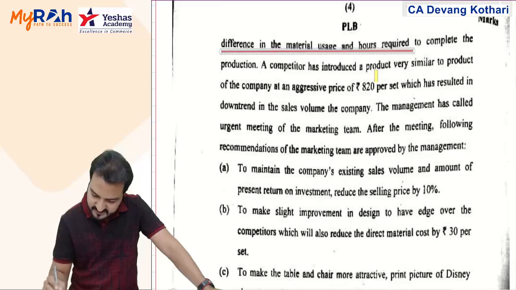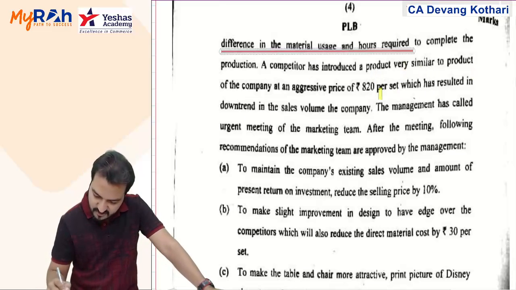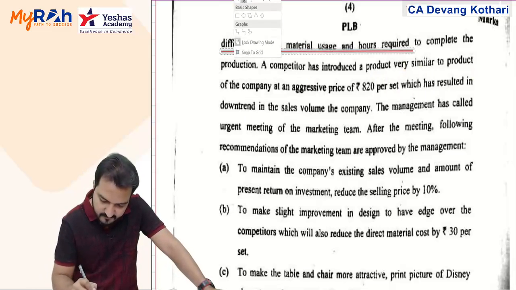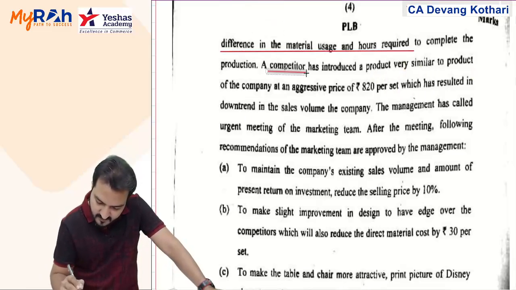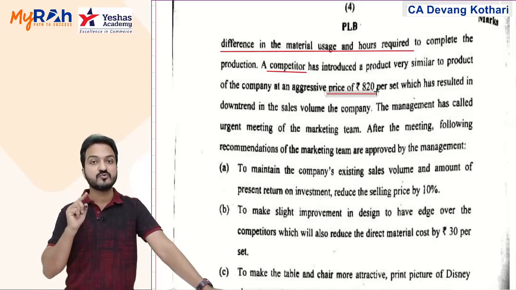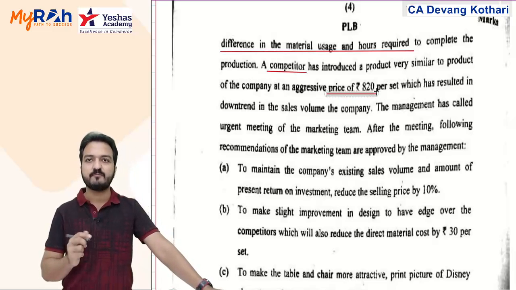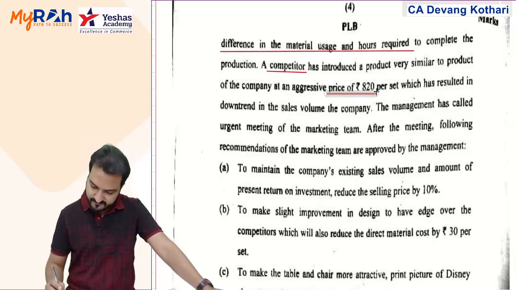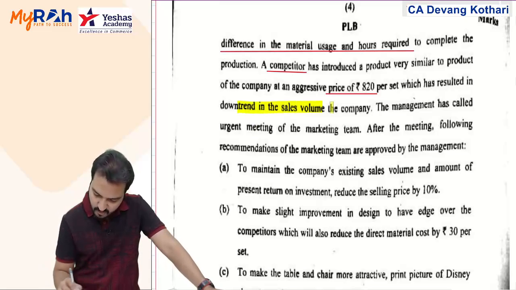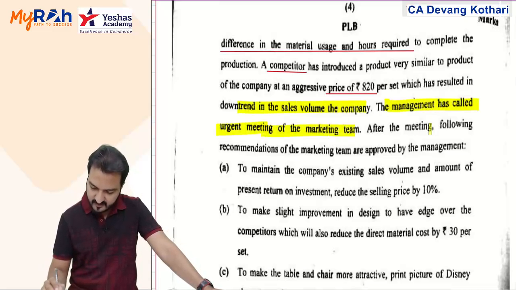A competitor has introduced a product similar to the product of the company at an aggressive price of 820 per set. So the competitor has introduced at a price of 820. My selling price was 900. Competitor is selling at 820. He is selling at a price lower than my price, which has resulted in a downtrend in the sales volume of the company. The management has called an urgent meeting of the marketing team.